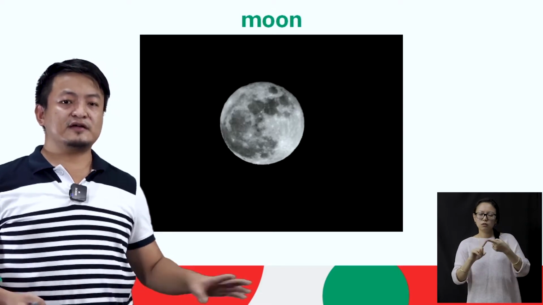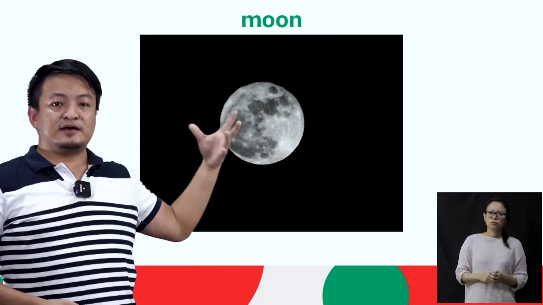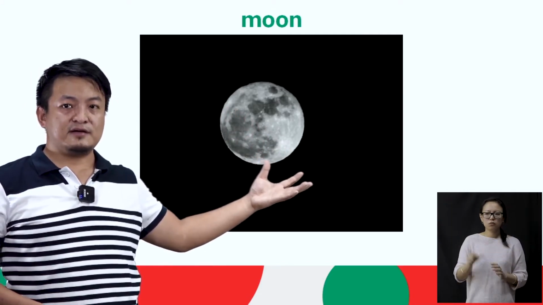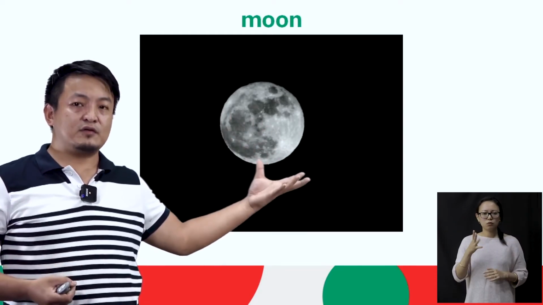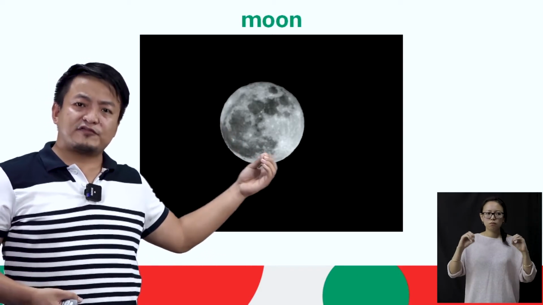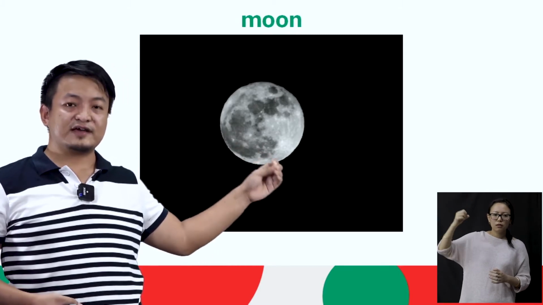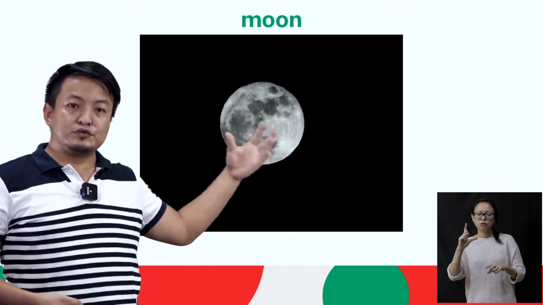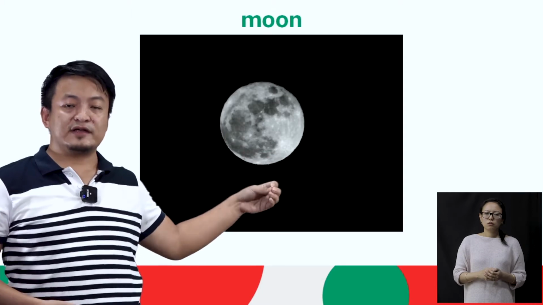You will not find any animals or plants here. The moon has no light of its own, so it just reflects the sunlight. The moon is smaller than the Earth, and it is smaller than the sun.